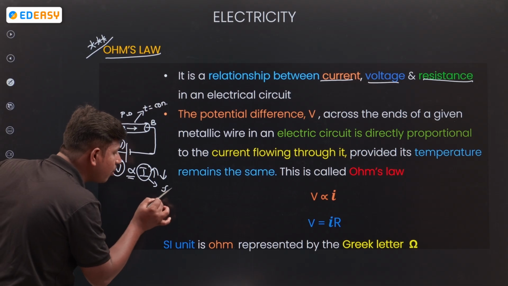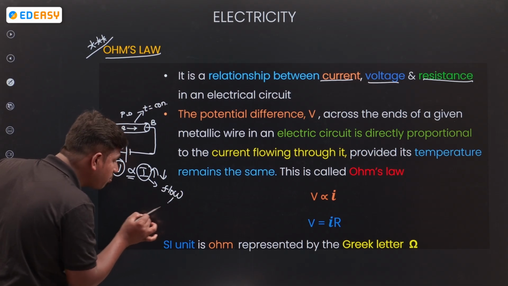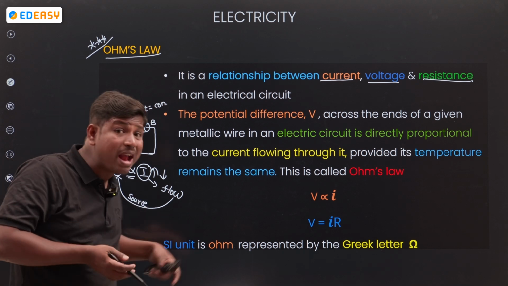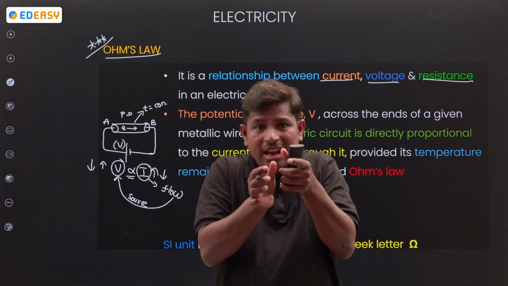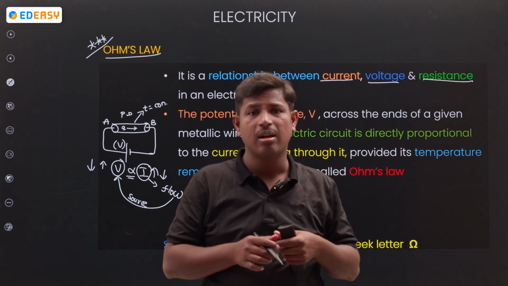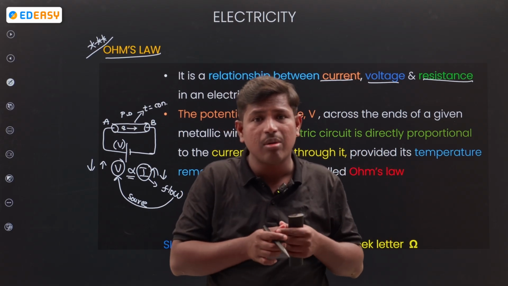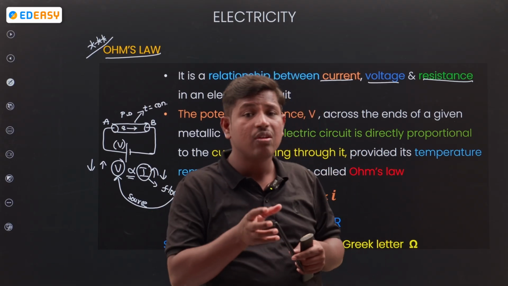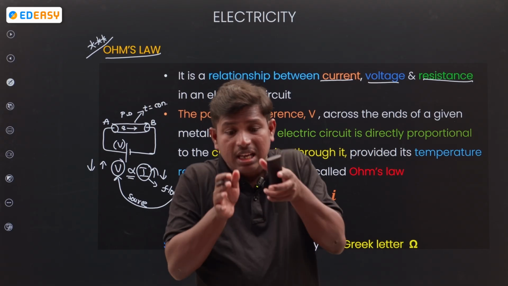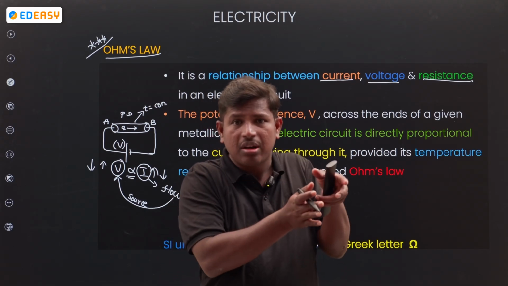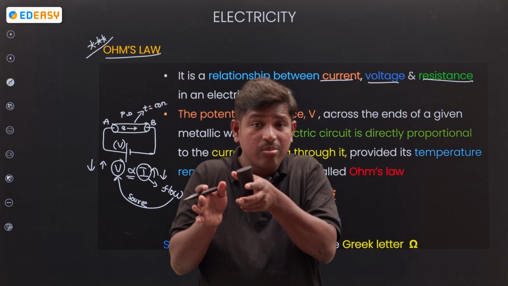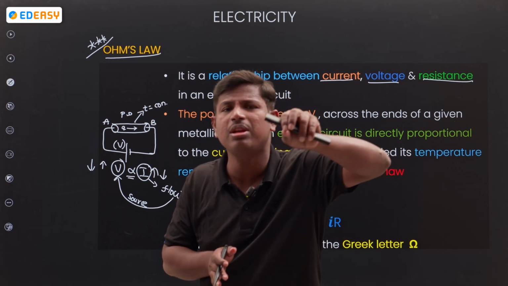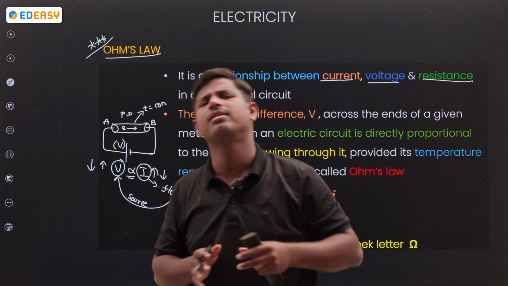What is I? Flow. Where does flow depend? It depends on the source, right? Flow depends on the battery only. If I take a 10 volt battery connected to an LED bulb, and a 20 volt battery connected to the LED bulb, is there a difference? The LED light is the same, but with 10 volts the charge flows one way, and with 20 volts the flow is different, right? If the source changes, the flow also changes.